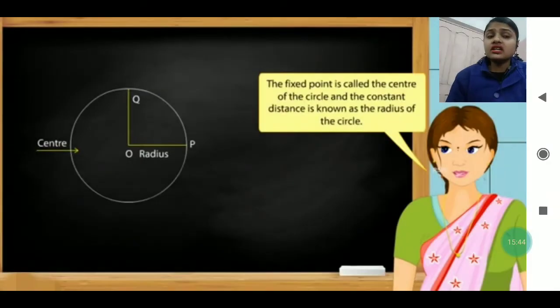Now here we are with the new topic, that is circle. What is a circle? A circle is a round shape. The fixed point in the middle of the circle is called the center of the circle. The constant distance is known as the radius of the circle. A circle is basically a round shape.